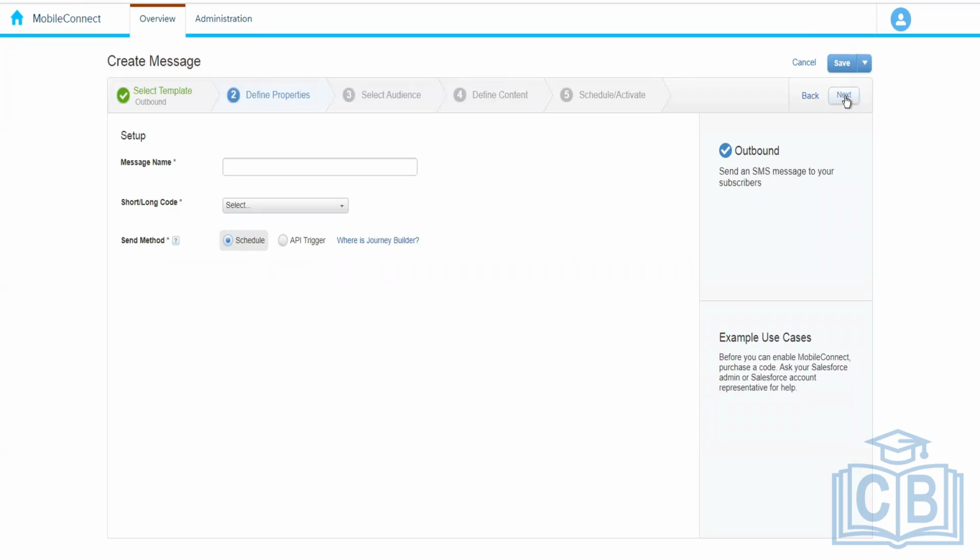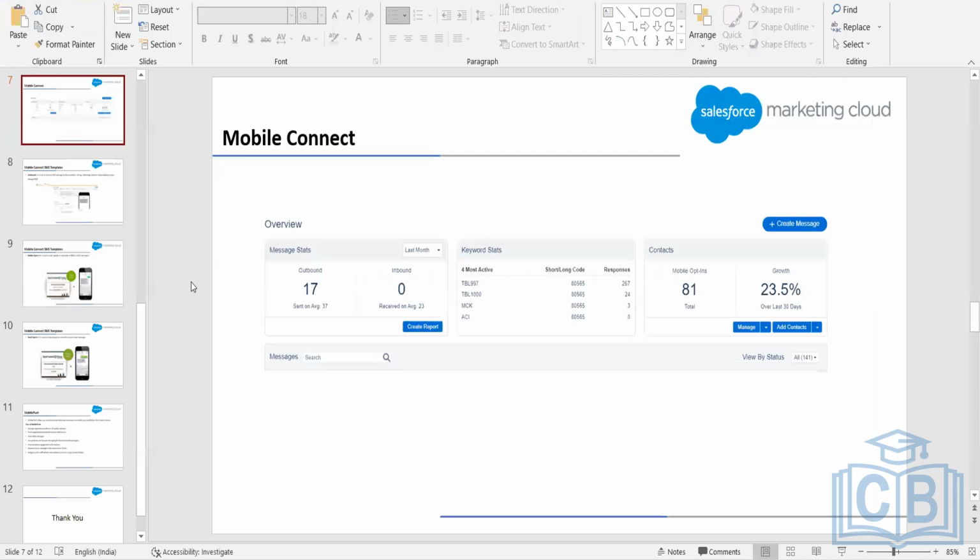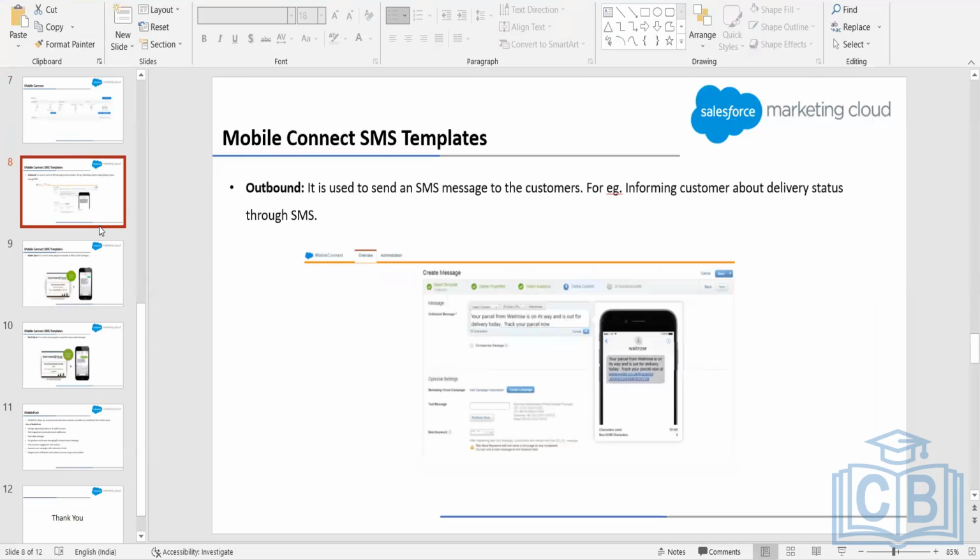Okay, we cannot proceed because we do not have a shortcode, and that is a mandatory field. So it will not let us go ahead. Let me show you some of the screenshots so that you get the idea of what it looks like. So we have